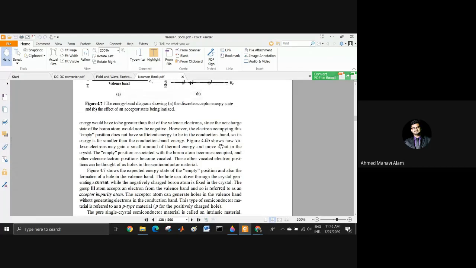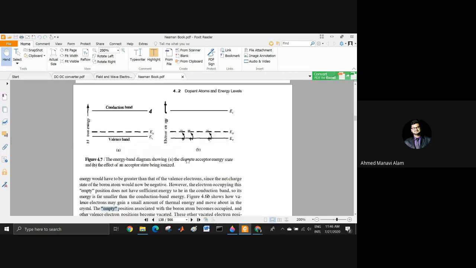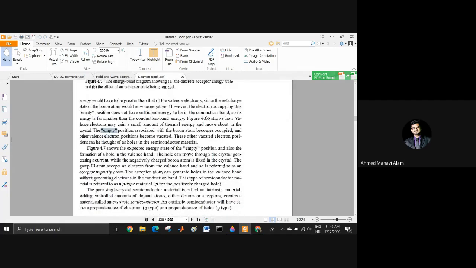Figure 4.6b shows how valence electrons may gain a small amount of thermal energy and move about in the crystal. The empty position associated with the boron atom becomes occupied, and the other valence electron position becomes vacated, because this silicon's electron has been vacated. The other vacated electron positions can be thought of as holes in the semiconductor. That means a hole has been created.